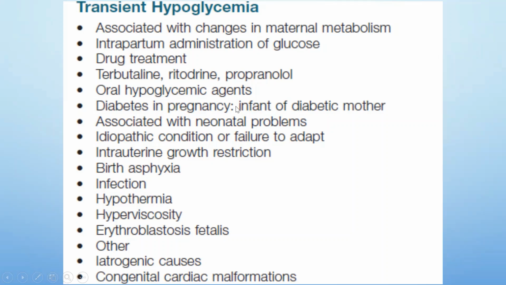We have to remember that the infant of diabetic mother, depending on the insulin-dependent diabetes versus the gestational diabetes, the presentation is different. We have association with neonatal problems like idiopathic or failure to adapt, intrauterine growth restriction, birth asphyxia. We will discuss next as to why it's important. Infection, of course, affects the ability of the baby to handle stress, and hypothermia, hyperviscosity. Erythroblastosis fetalis is not commonly seen these days, but when the blood breaks down, the heme has an insulin stimulating effect. So these babies are hyperinsulinemic as well. And we have iatrogenic causes, congenital cardiac malformations, and so on.